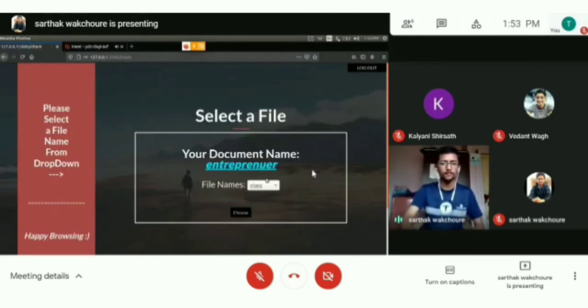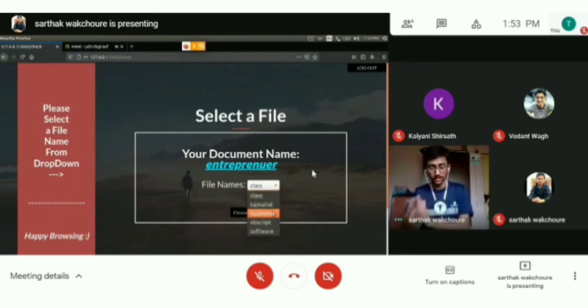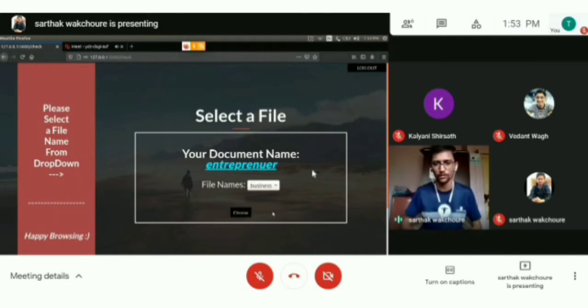As you can see, the highlighted document is the document name of the user which he uploaded before the deadline. Now we have provided a list of all the documents uploaded up until now, where he can choose one document. Let's say the user selects the business document and clicks the choose button.